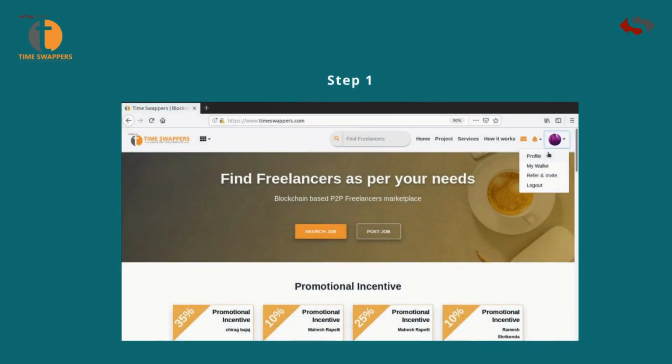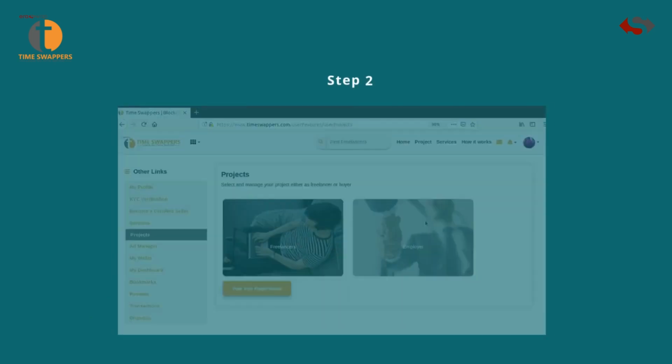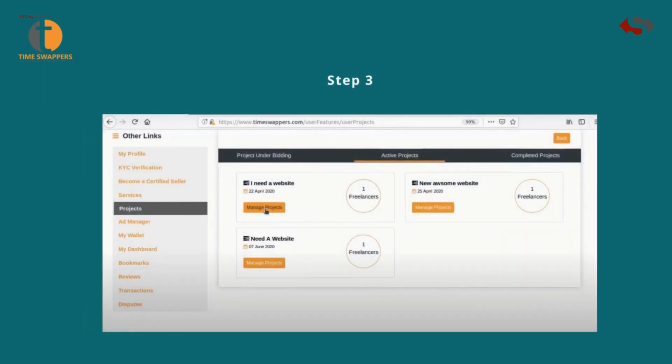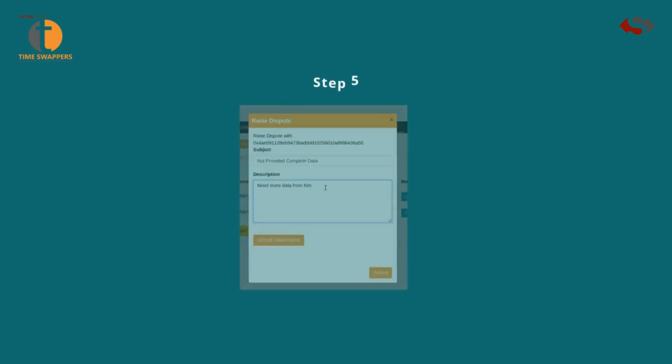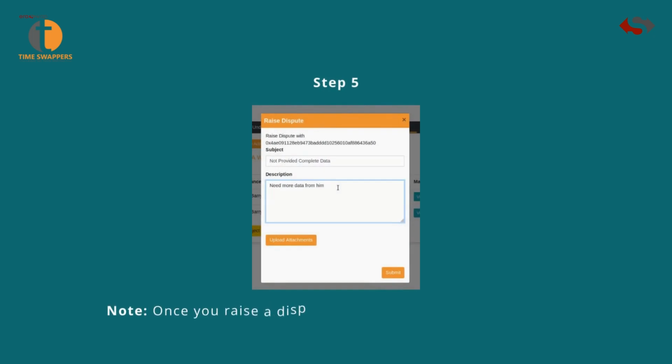Step 1, go to Profile. Step 2, go to Projects. Step 3, go to Active Projects and click on Manage Projects. Step 4, click on Raise Dispute against the person you want to raise the dispute. Step 5, enter the subject and description of your dispute, upload attachment, and click on Submit. Once you raise the dispute, the amount will be locked until the transaction resolves.